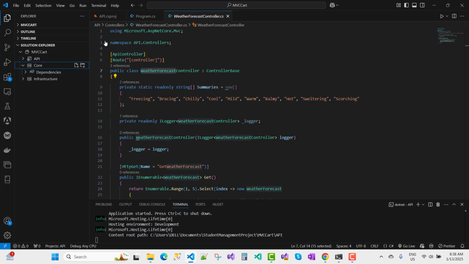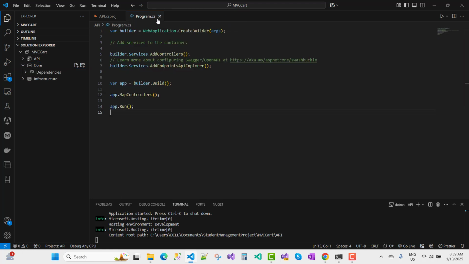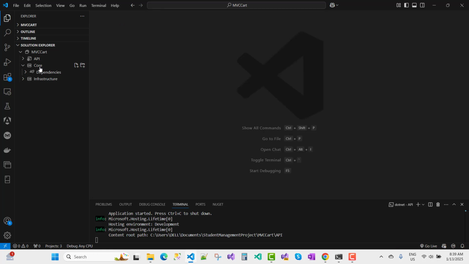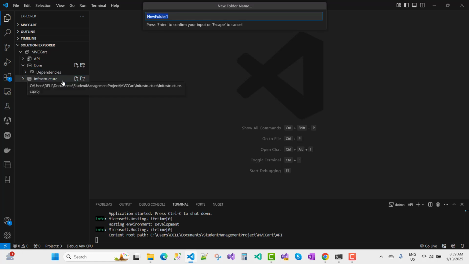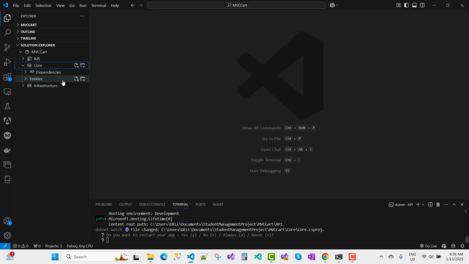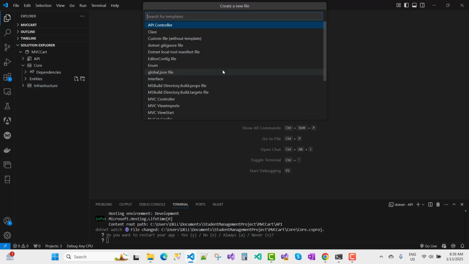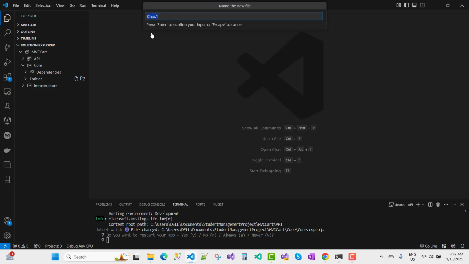So under the core layer, I want to create a new class. I want to add a new folder, and the name is Entities. Then in the folder Entities, I want to add a new file, the class I want to choose, and the class name is Product.